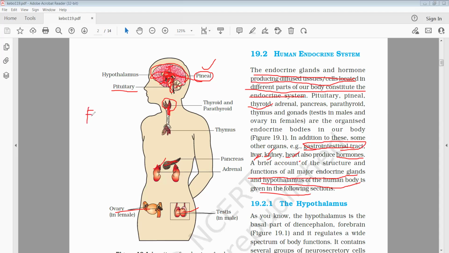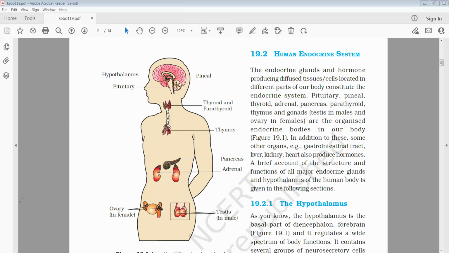Let us first of all look at the endocrine glands in human beings. Endo means inner, crine means secretion. They secrete into the blood because they do not have ducts. Endocrine glands are also called ductless glands. Now let us discuss the hypothalamus.